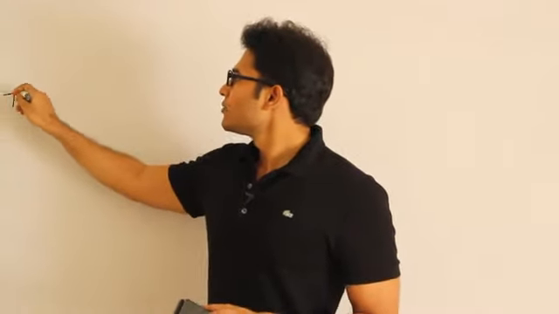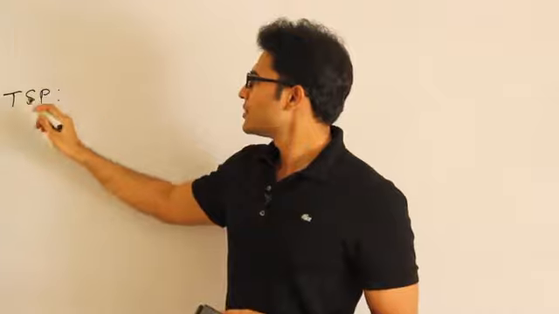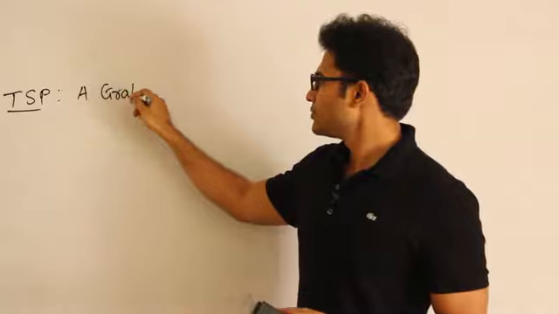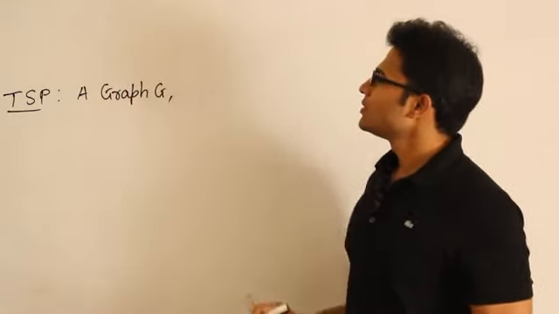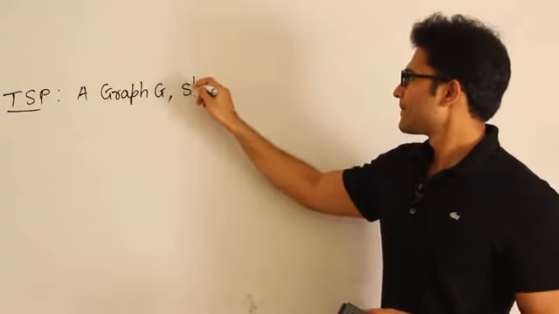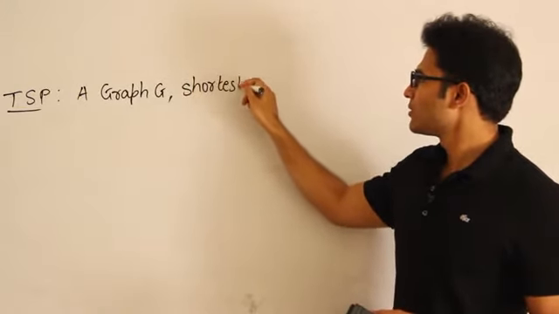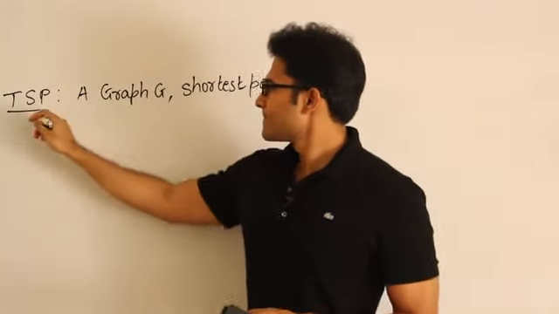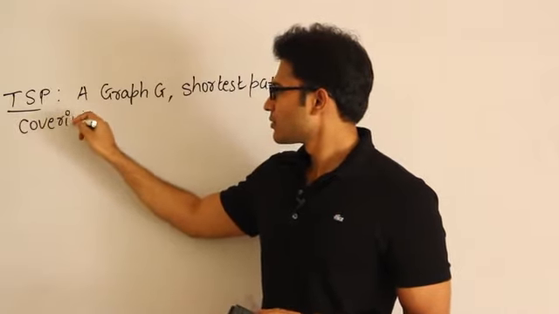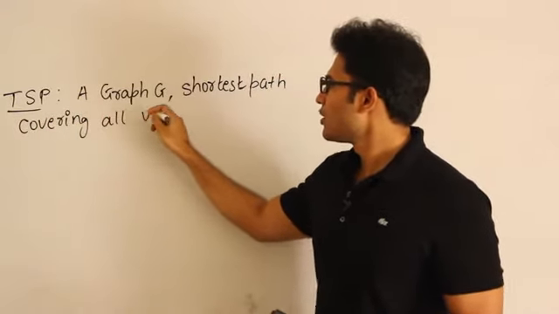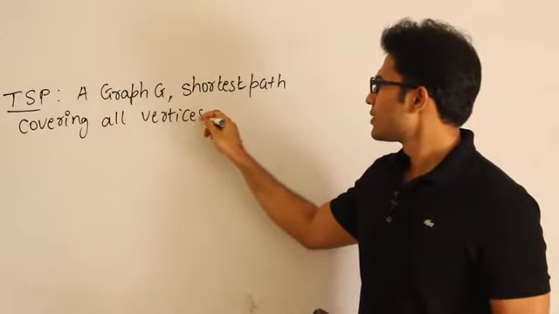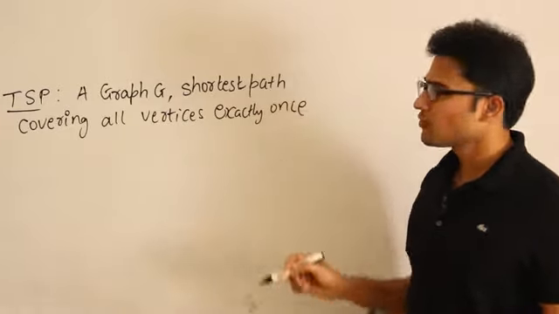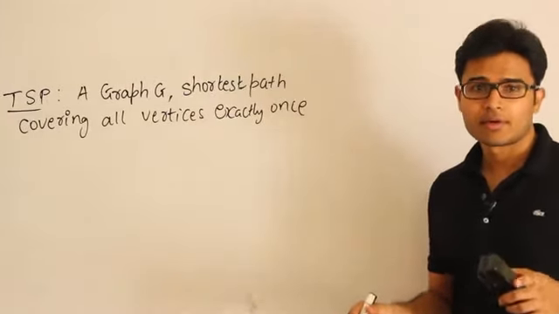So given a graph G, I would like to find the length of the shortest path covering all vertices exactly once. This is the traveling salesman problem, and we found that the best known algorithm is dynamic programming.